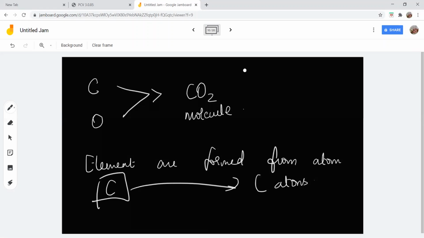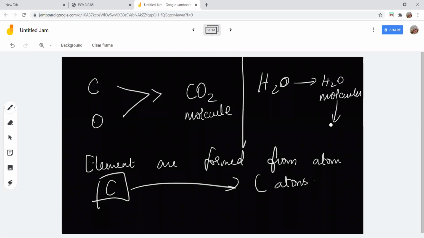But if you take water as a compound, H2O is a compound. This H2O you could see everywhere. H2O is made up of what? H2O molecules. What is an H2O molecule made up of? Hydrogen atoms and an oxygen atom. You understand what I am trying to say? How did the two come, ma'am? In that way they combine. Carbon and oxygen combine. CO2, carbon dioxide. Sometimes they also combine in the ratio of 1:1 to form carbon monoxide.